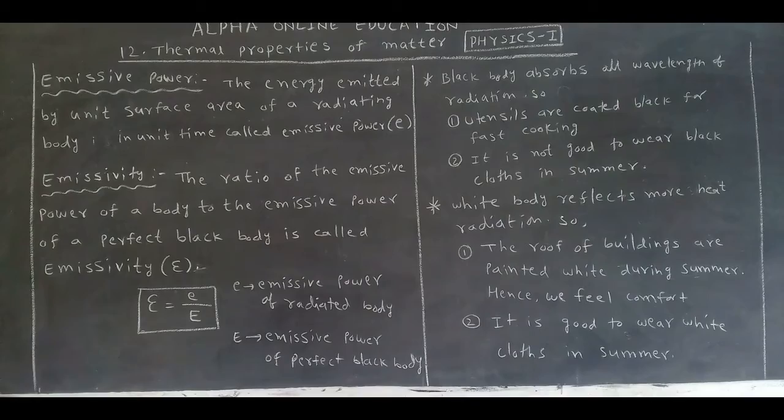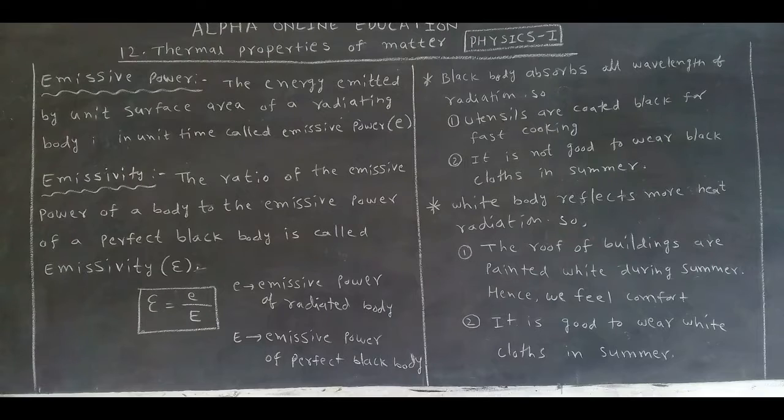And next, it is good to wear white clothes in summer. Why? White reflects more heat energy, so we don't get more sweat if we wear white dresses in summer. These are very important, especially from the examination point of view.